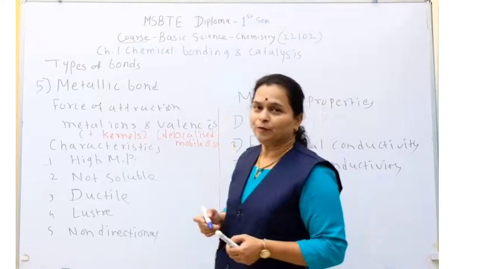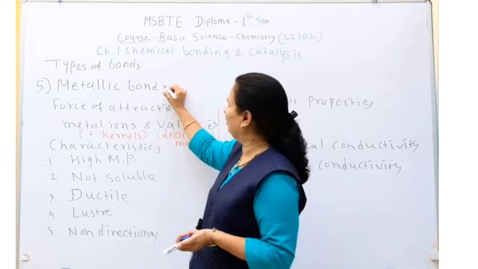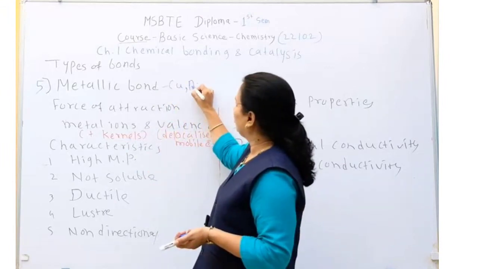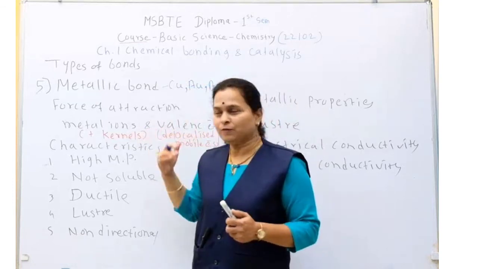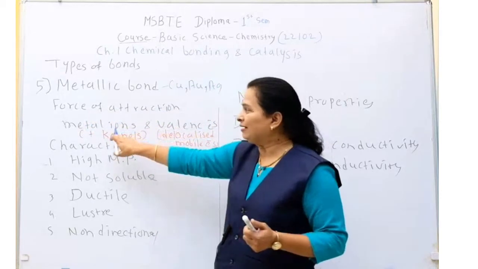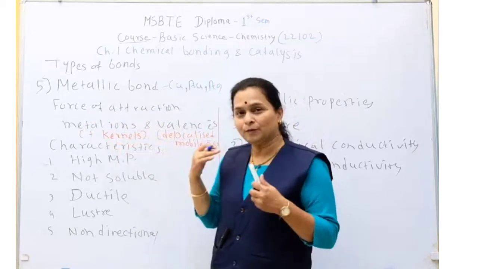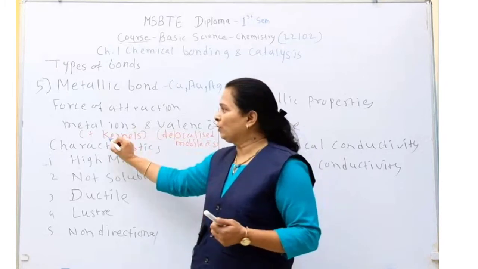Now the last type of bond is the metallic bond. Naturally it is present in different types of metals like copper, gold, silver. In these metals, this type of bond is present. It is the force of attraction between metal ions. Metal ions means the positive ions which are formed by loss of electrons. They are also known as kernels.